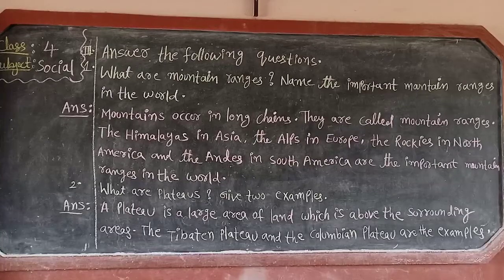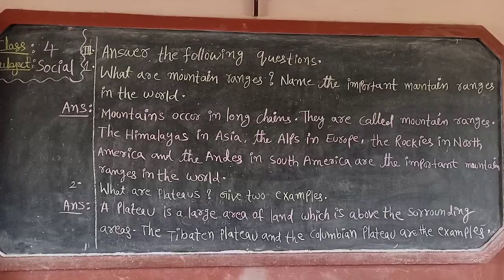Now look at the first question answer. Mountains occur in long chains. They are called mountain ranges. The Himalayas in Asia, the Alps in Europe, the Rockies in North America and the Andes in South America are the important mountain ranges in the world.